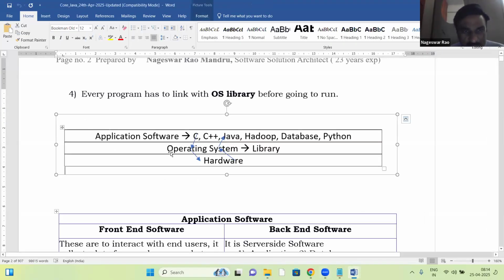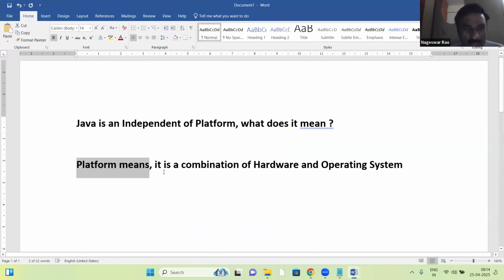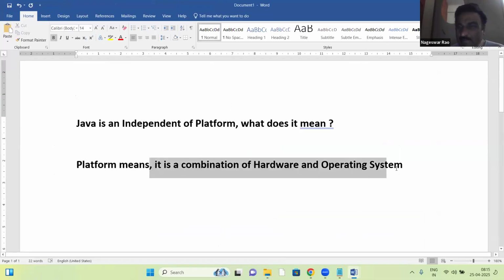These two layers, the hardware layer and the OS layer, are the platform. In a computer, everything runs on top of hardware and OS. So platform means it's a combination of hardware and operating system, right?